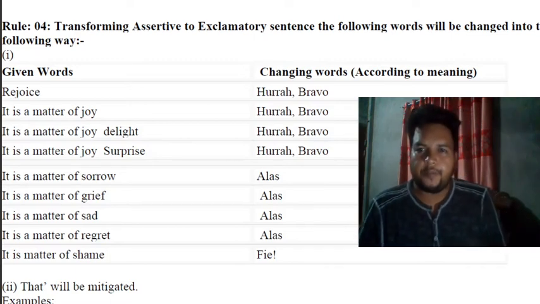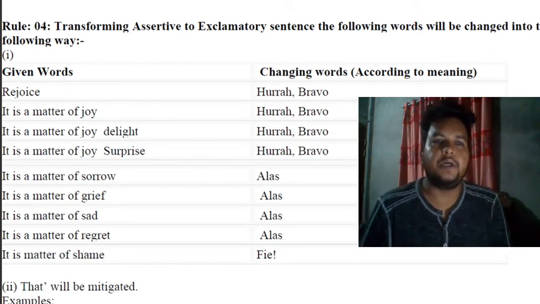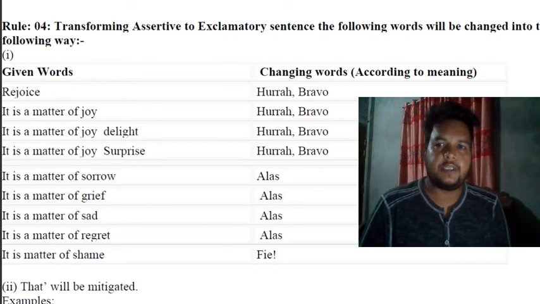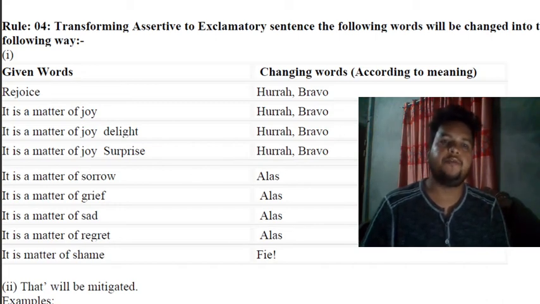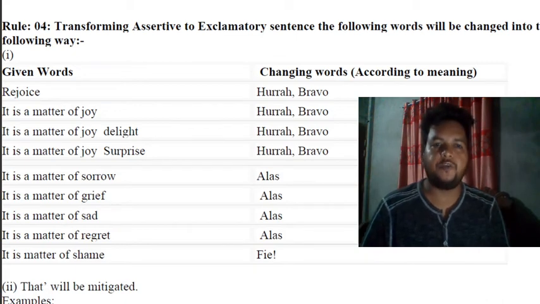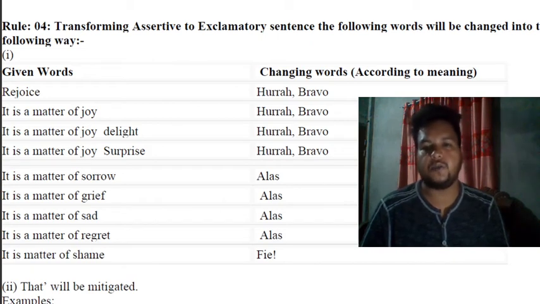It is not actually that high-thought a rule. Here we see some particular words, and if you want to change them, what meaning comes in the exclamatory sentence. So let's see how the words change. If you find rejoice, meaning any merriment, pleasure, you write hooray, bravo. If you find it is a matter of joy, delight, surprise, that will take hooray, bravo. But if you find it's a matter of sorrow, grief, sadness, regret, shame, you will take alas, or in one case, in case of shame, you will take fie.